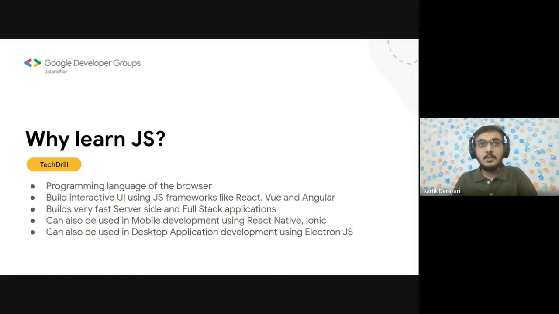Moreover, if you want to build mobile applications or desktop applications, then we can also do that by using React Native and Ionic for mobile applications and Electron JS for desktop applications. So this shows how vast the JavaScript ecosystem is, and that is why everyone is today buzzing about JavaScript.